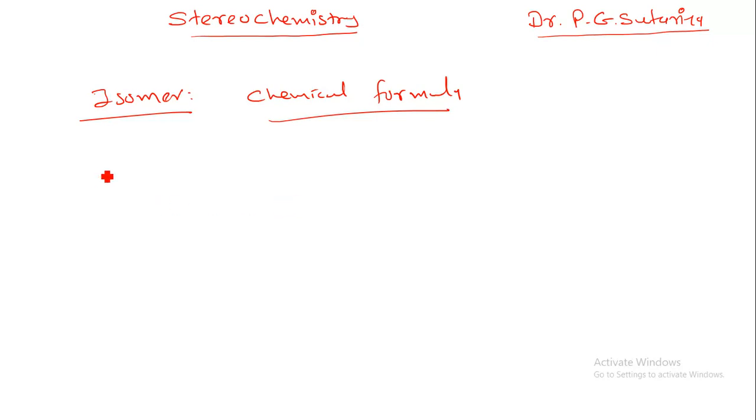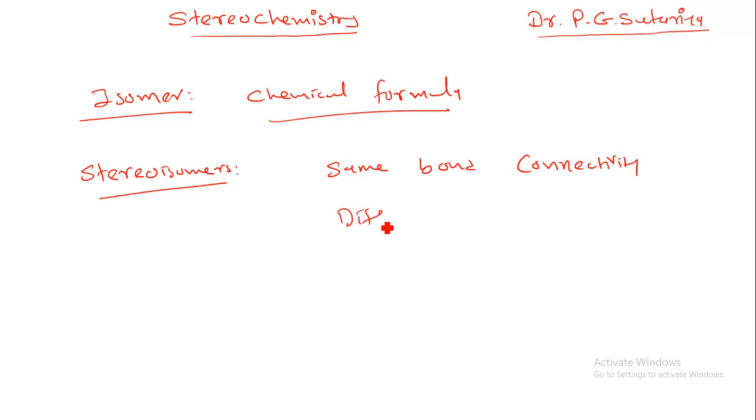Now what is a stereoisomer? A stereoisomer has the same bond connectivity, but a different arrangement in space. Then it is known as a stereoisomer. So that is the basic difference between isomer and stereoisomer.